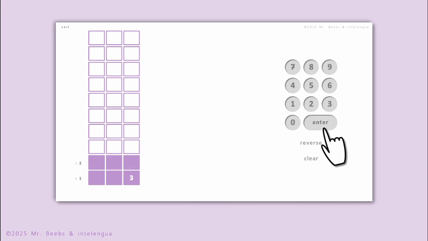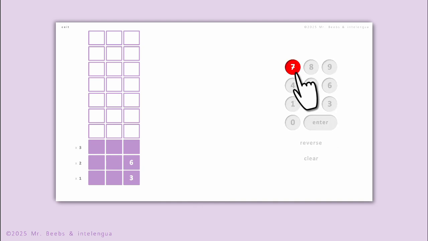What's the next multiple of 3? Just add 3 more. 3 plus 3 is 6. And don't forget to press Enter. What's the next multiple of 3? 6 plus 3 is 7?